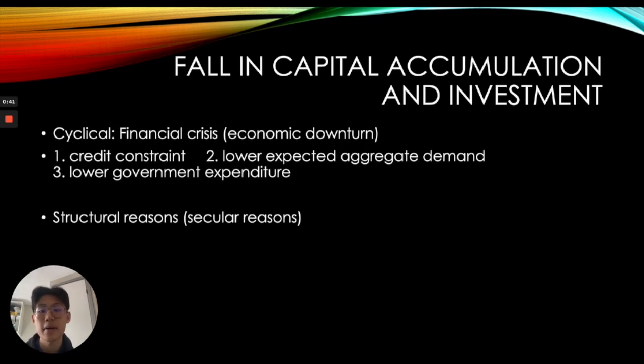The second aspect is that lower expected aggregate demand in the economy will make investors worry about whether investing in machinery and technological innovation would generate sufficient returns or profits to balance the cost of investment, which actually disincentivizes investors from investing in capital, machinery, and technological progress in the economic downturn period. And the third aspect is lower government expenditure, and more specifically, lower government expenditure in infrastructure building.